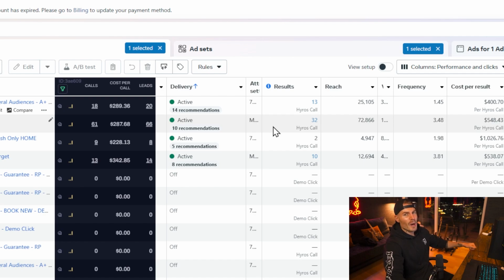Base number one thing you have to do if you're running ads is know where the sales are coming from, so that you can turn off ads that are not working and clearly see the ads that are, and then scale them up with your true numbers. If you're not doing that, you're wasting or losing 20, 30, 40% of your potential profit from ads. So please, as I teach you this image technique that's going to make you more money from your ads, you should go and make even more money from your ads by not running them like a drunken pirate and actually being able to track your real results and real numbers, so you can actually scale these things.